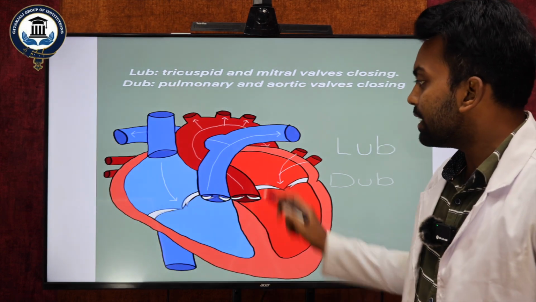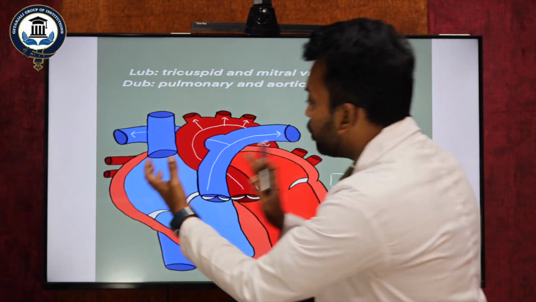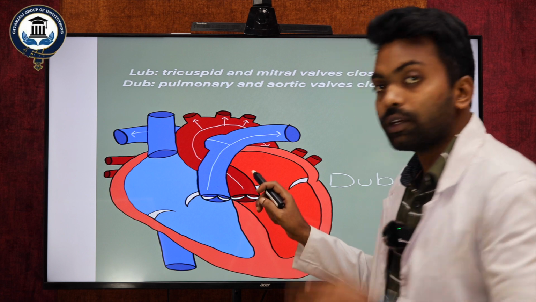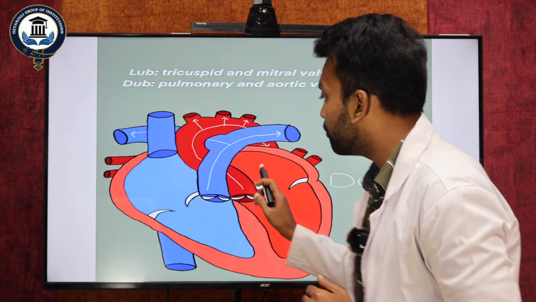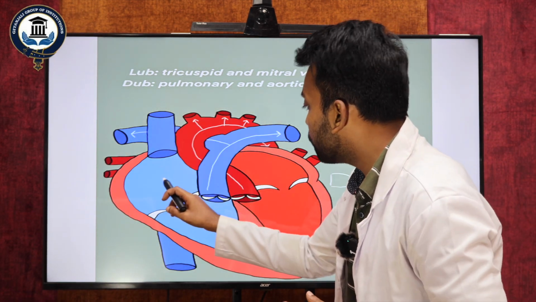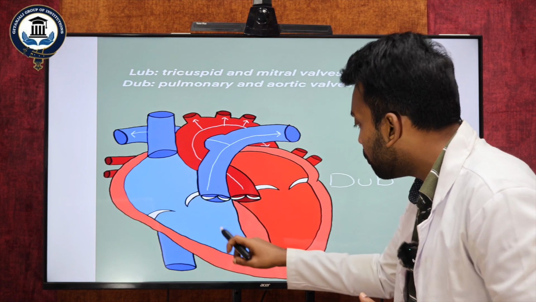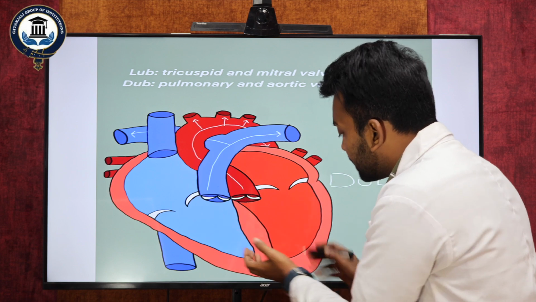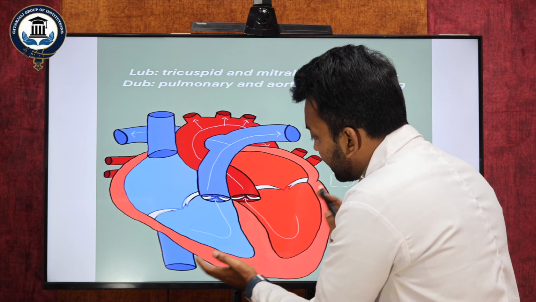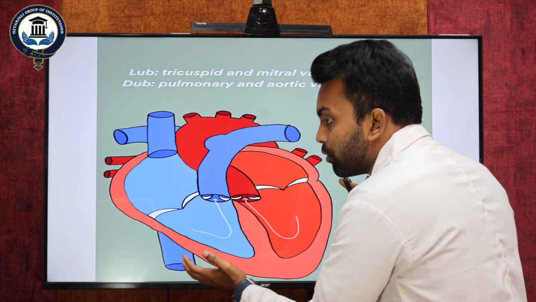Yeah, so you can see here. So when the blood from both atriums, please listen carefully here, when the blood suddenly goes from both atriums to both ventricles, the muscles of both ventricles are going to vibrate a little bit.